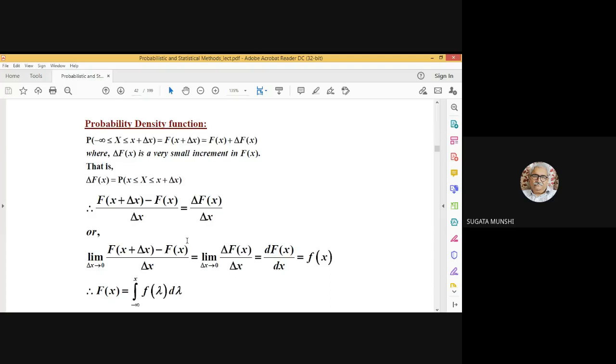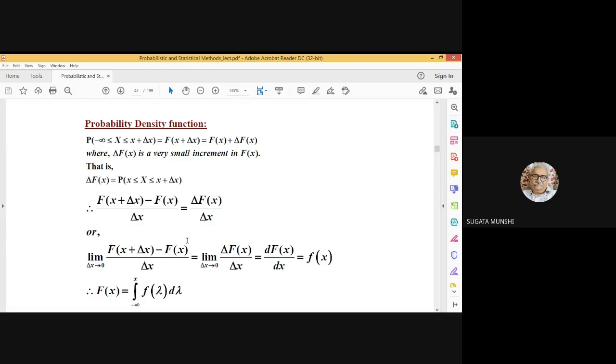So if there is an increment, then there will also be an increment in the cumulative distribution function, or at most it may remain constant. Let's consider that it's an increment in the value of capital Fx. So the probability of capital X lying in the range small x to small x plus delta x is this probability, delta Fx.